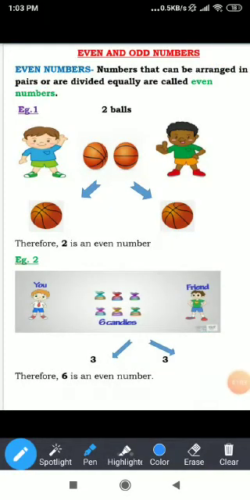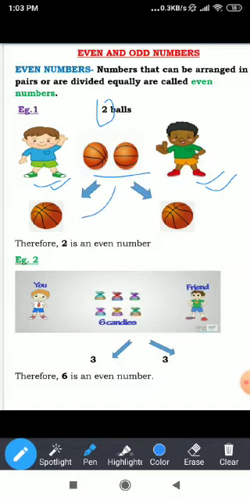Now, in example number 1, we are going to check whether the number 2 is an even number or not. For this, you can see two boys are here. Let's assume this is you and this is one of your friend. Now, you have two basketballs to play with. Now, students, if I ask you, can you divide these two basketballs between the two of you? You will say, yes, ma'am.